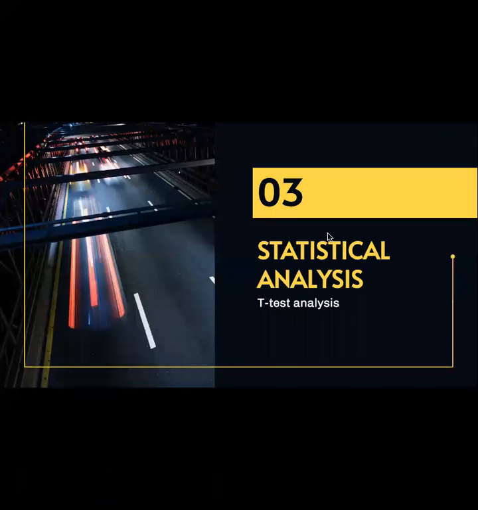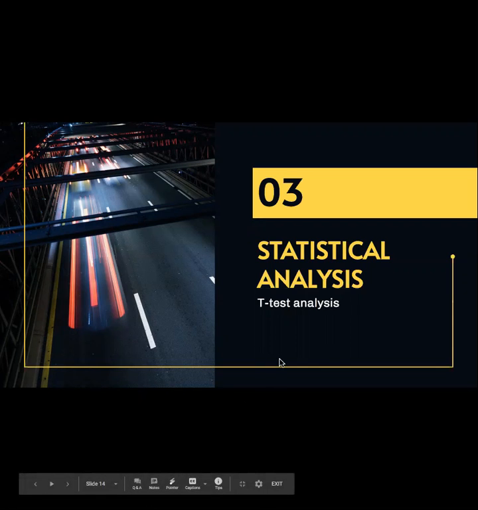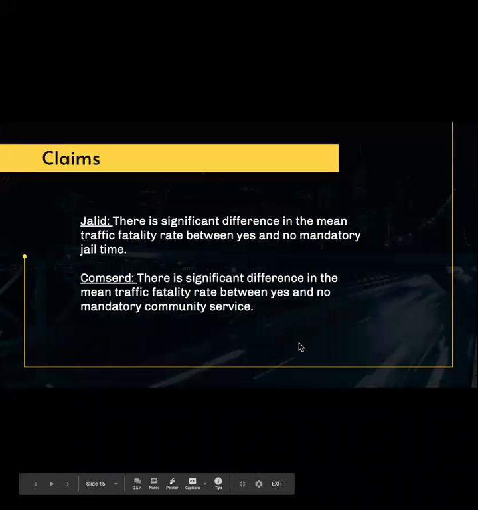So actually, I'm going to be discussing the t-test analysis. My claims for this are that for jail time, there is a significant difference in mean traffic fatality rate between yes and no jail time. And for community service, there is a significant difference as well in the traffic fatality rate between yes and no mandatory community service. This is just based on the fact that I couldn't draw the line between the error bars on the bar graphs earlier.